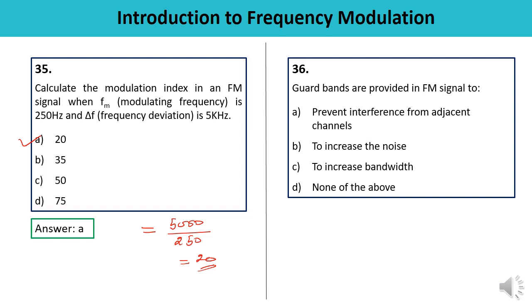Question number 36 is, guard bands are provided in FM signal. So guard bands are provided in FM signal actually to prevent interference from the adjacent channels. So here the correct answer is A.